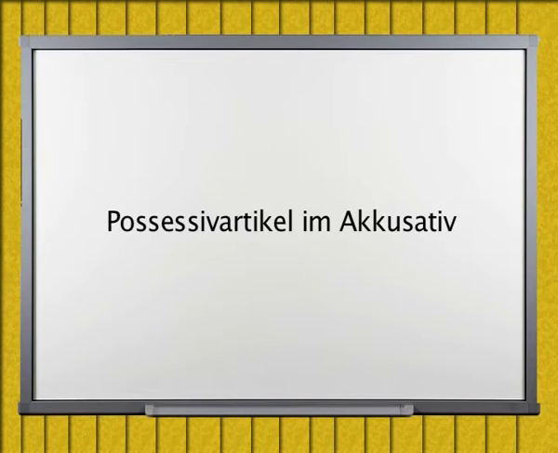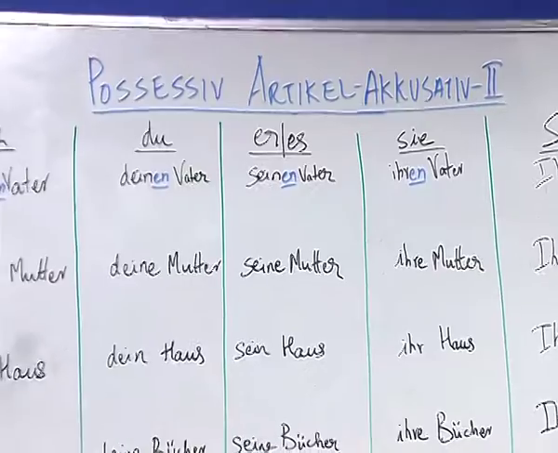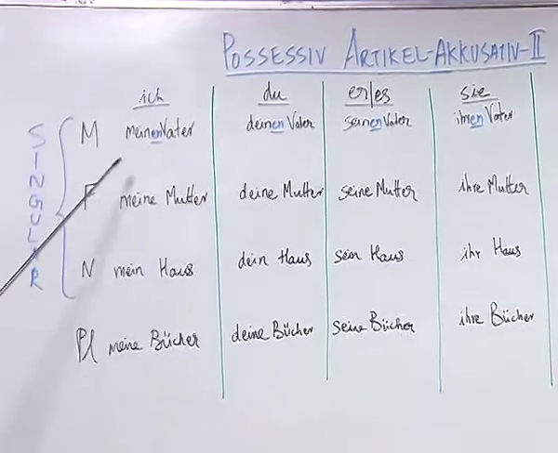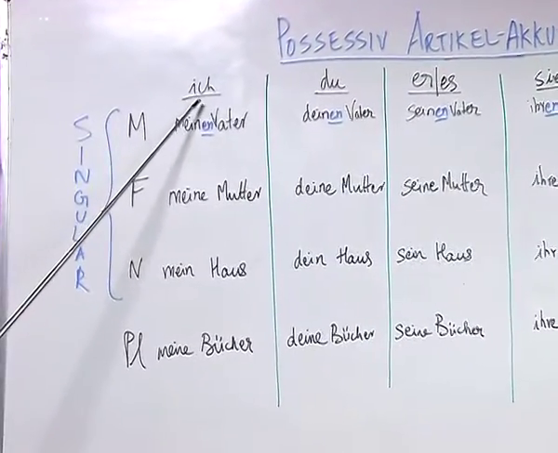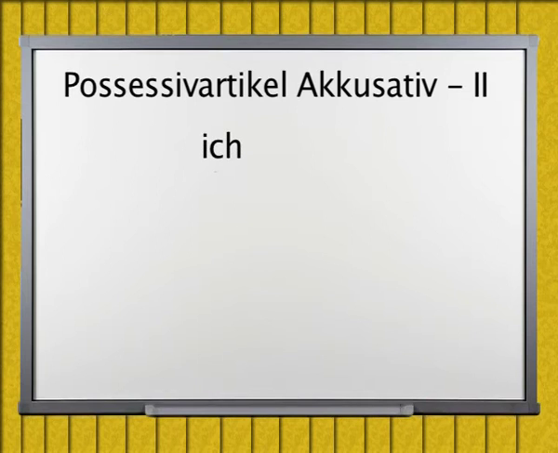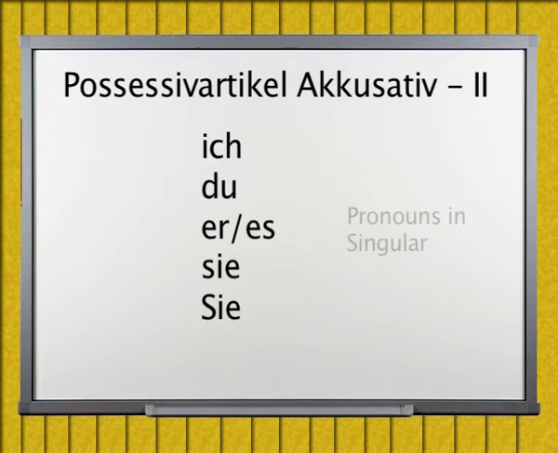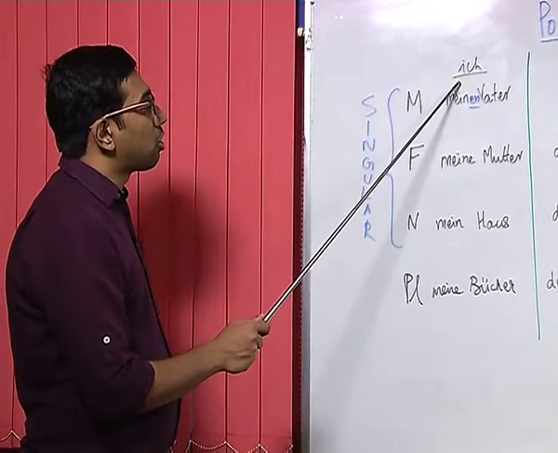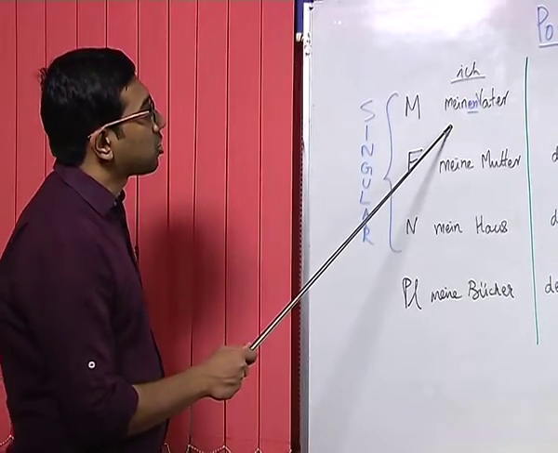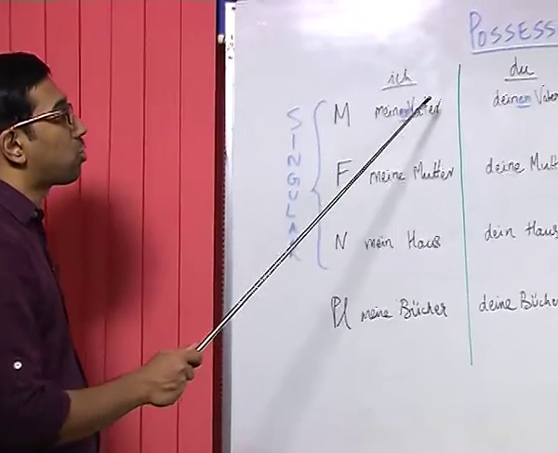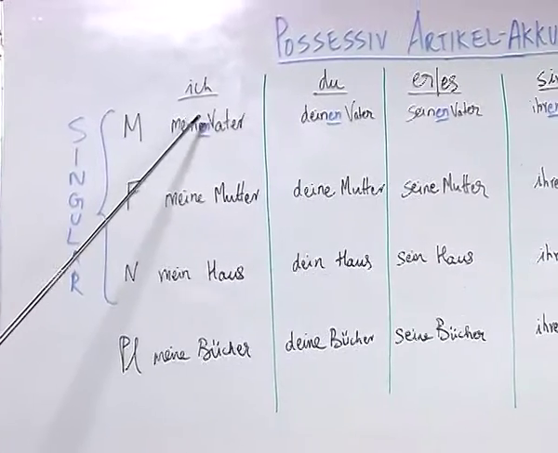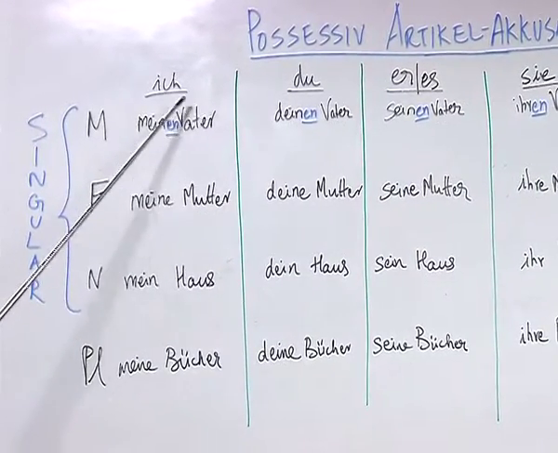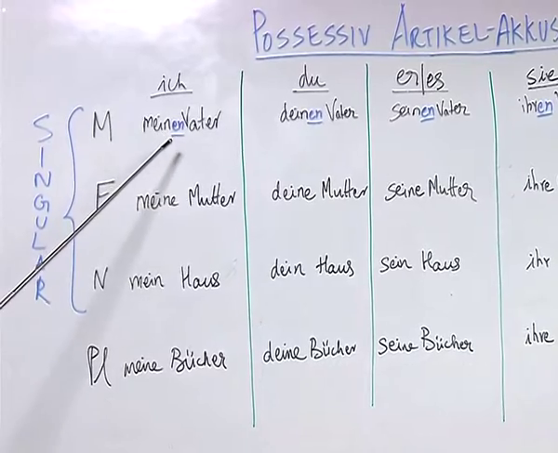As you know, we make possessive articles to show the possession of an object or of a person by another person. You are already familiar with the pronouns ich, du, er, es, sie and sie, and as you know they are all pronouns in singular and they make their respective possessive article, and you are also familiar with the construction of the possessive article in all these pronouns. Now let us see how the possessive article is made for these pronouns in the accusative case.